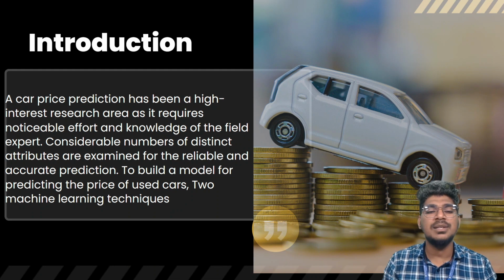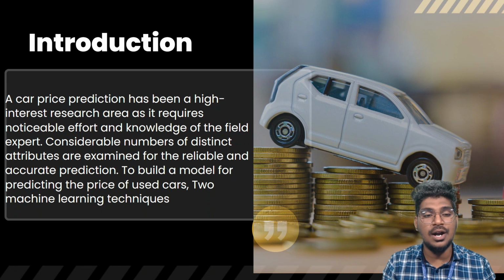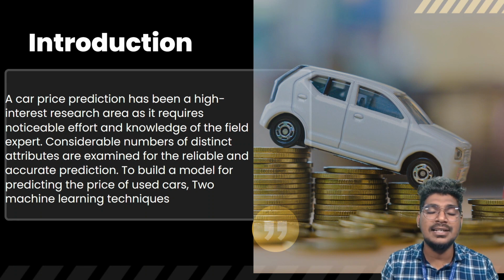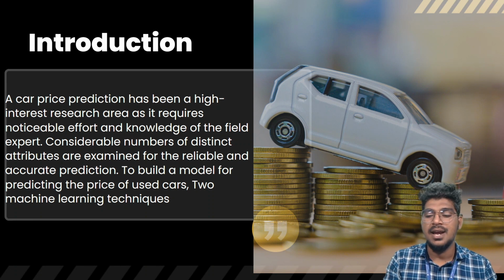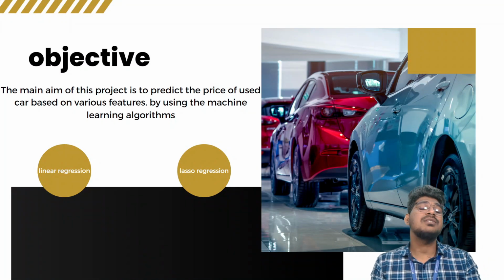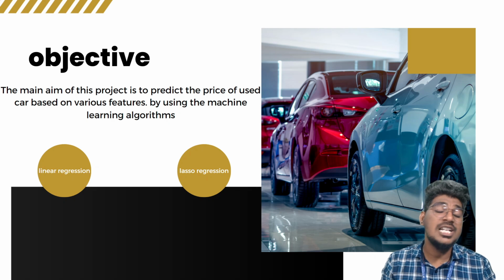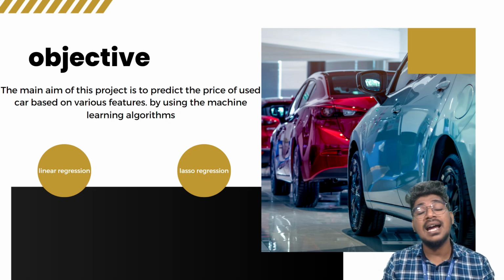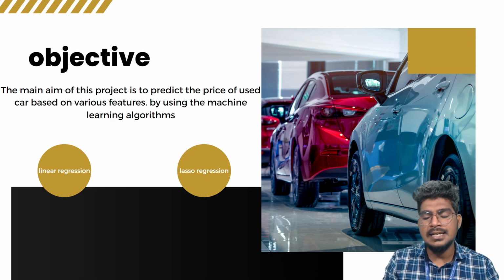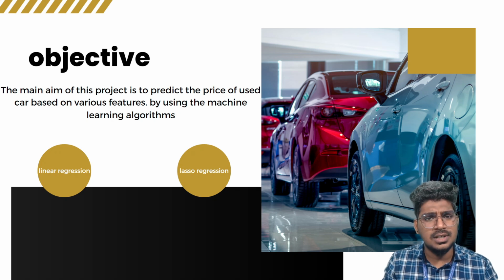So to build a model for predicting the prices of used cars, we are going to use two different machine learning techniques. Okay, right. So what is the main objective of this particular project? First, we need to analyze the data. So what kind of data, actually? Based on the data features, how much will the car cost?